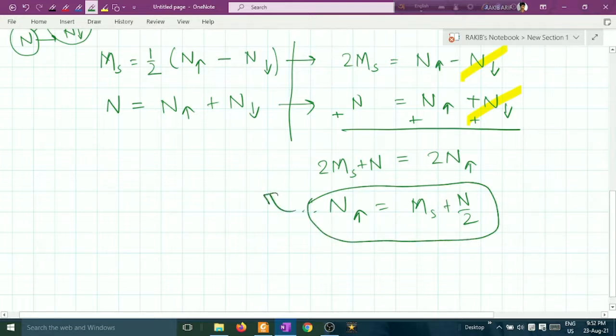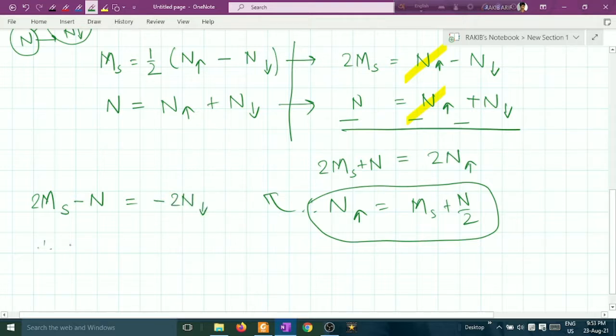And very similarly you can find the n down value by subtracting each other. Okay, subtract. By subtracting you can check that this term goes with this term and they will survive. Therefore it becomes 2 ms minus n equals minus 2 n down.